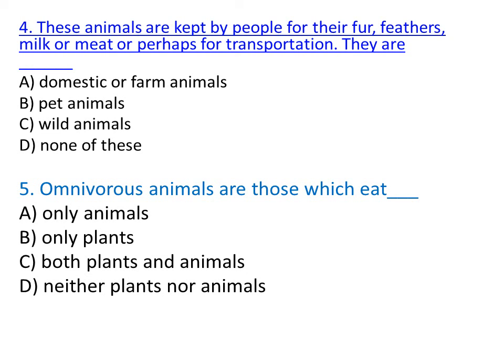They are. Options are domestic or farm animals, pet animals, wild animals, none of these. Question 5. Omnivorous animals are those which eat. Options are only animals, only plants, both plants and animals, neither plants nor animals.